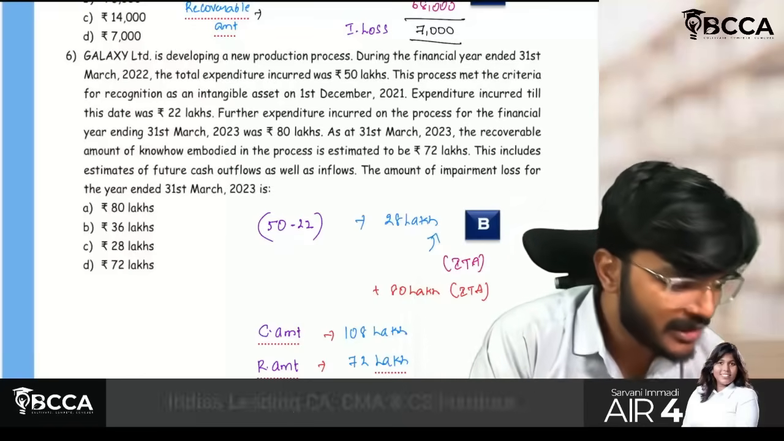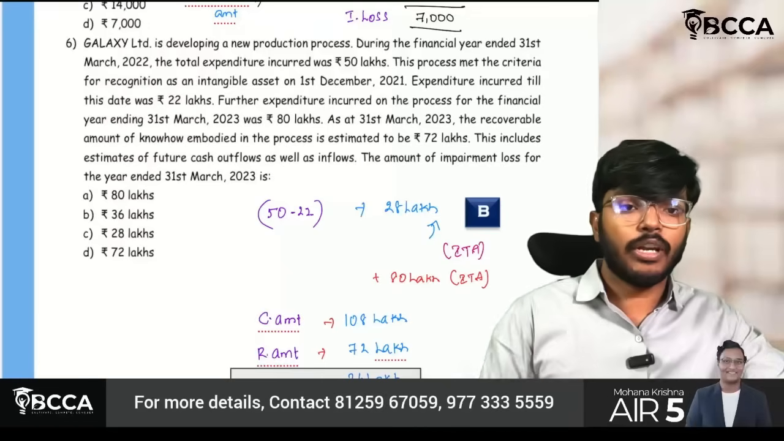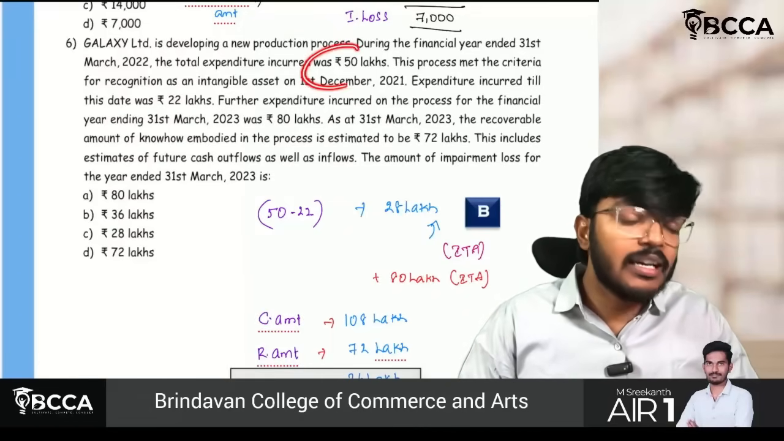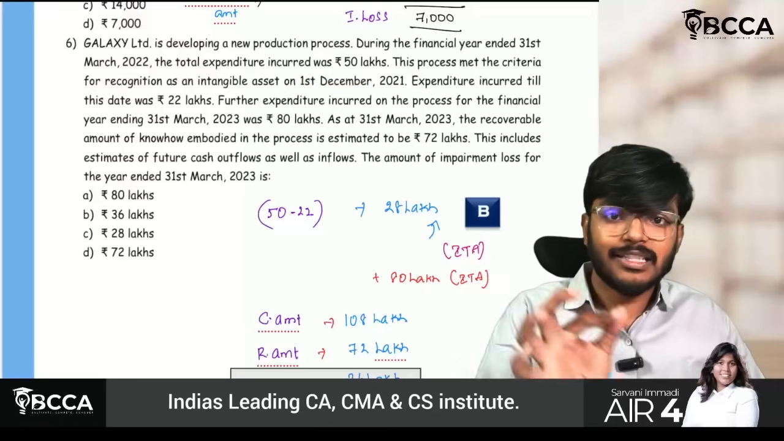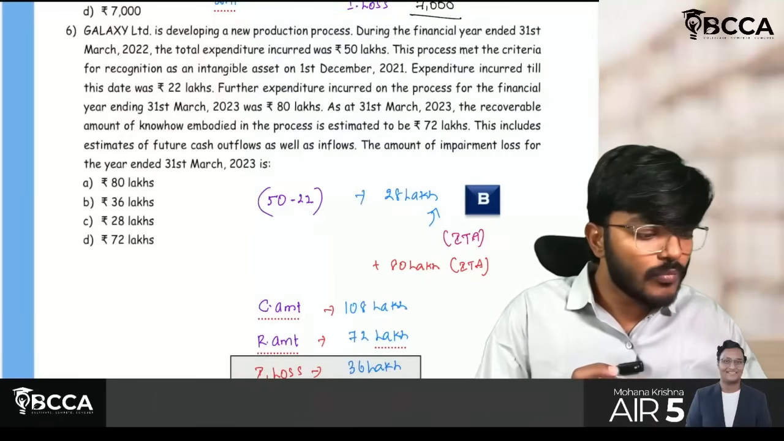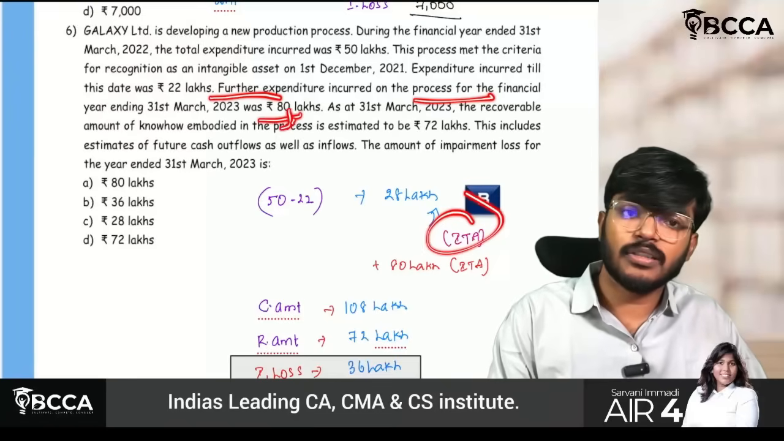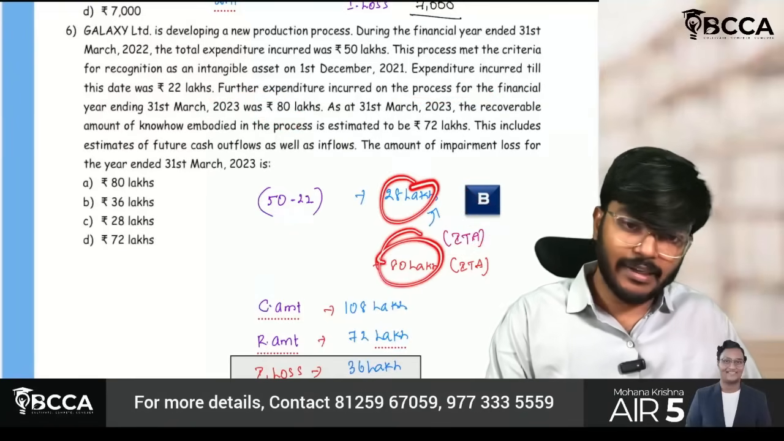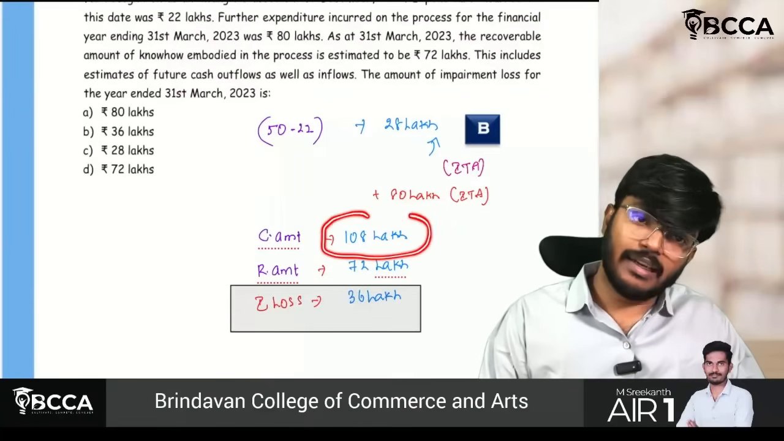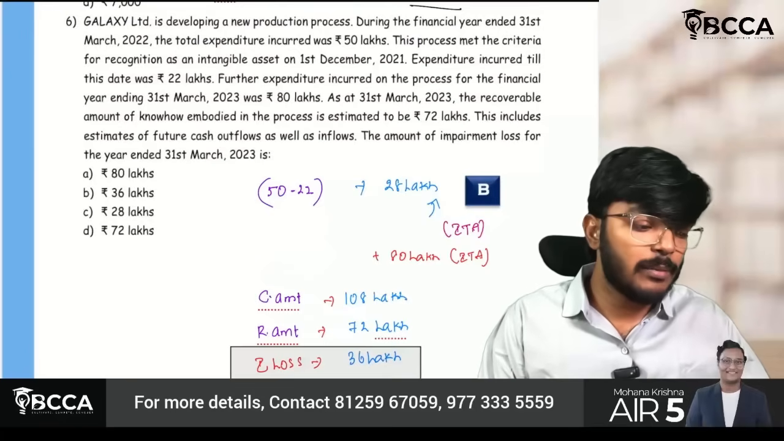Okay, no worries. Let me explain quickly. So see, during the financial year ended 31st March 22, the total... Okay. So whatever the extra expenses, which means the balance 28 lakh which you have incurred now, that 28 lakh will also be charged as an intangible asset. Plus along with that, they are saying further expense incurred on the process is 80 lakh rupees. So this 28 plus 80, both will be recognized as an intangible asset. So my total carrying amount is how much, sir? 108 lakh.